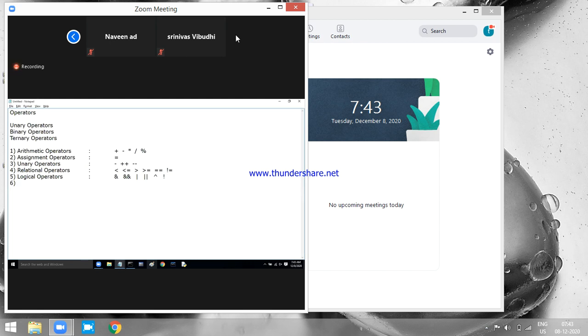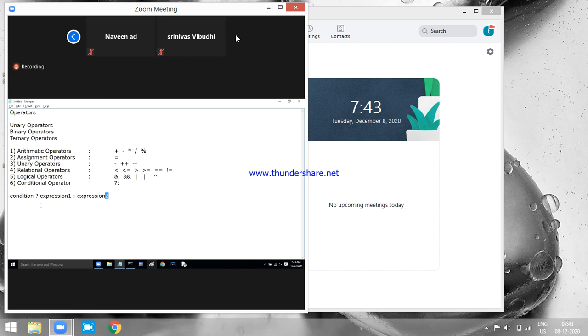Then the next category is called the conditional operator. There is only one symbol, that is the question mark and colon. Why do you call this the conditional operator? The syntax is: write a condition, put a question mark, write some expression, put a colon, write some expression. Expression 1, expression 2.